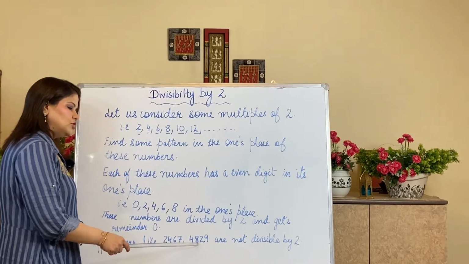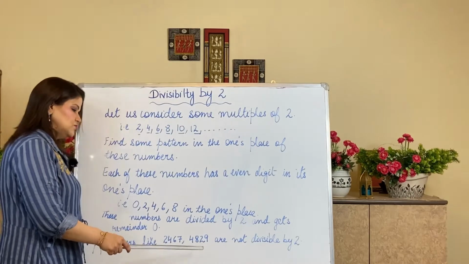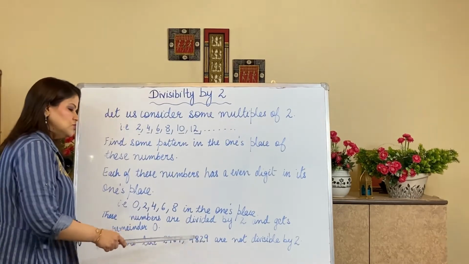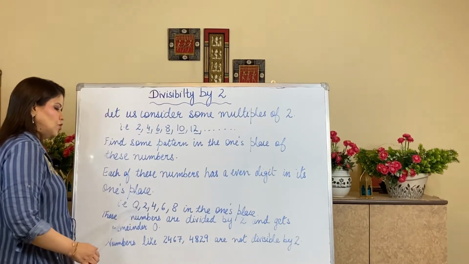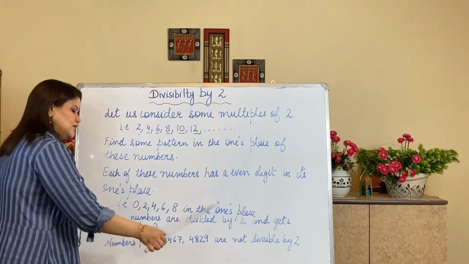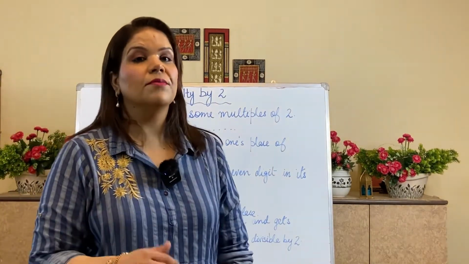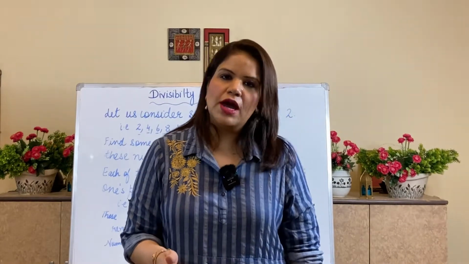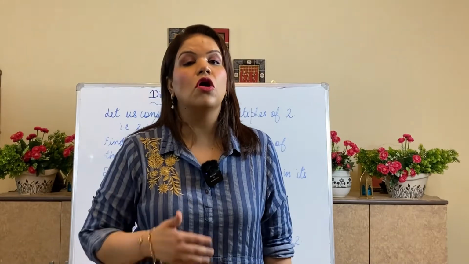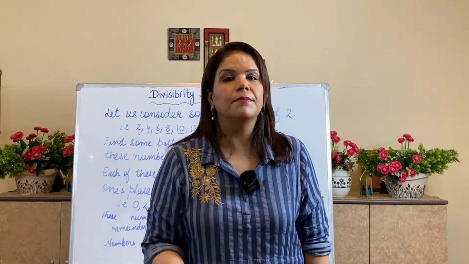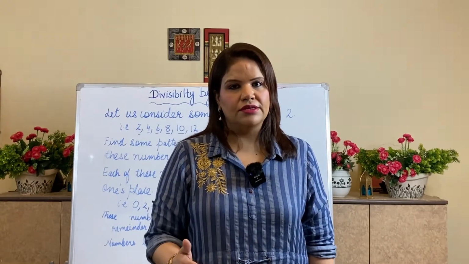Again I am taking 4 into 9. The ones place is 9 which is not 0, 2, 4, 6, 8. So it is again not an even number. So these are not divisible by 2. But the numbers which have 0, 2, 4, 6, 8 in the ones place will be divisible by 2 and the remainder will be 0. Since we are getting remainder as 0, this means they are coming in the tables of 2. And when they are coming in the tables of 2, that means it is divisible by 2 and leaves remainder 0.